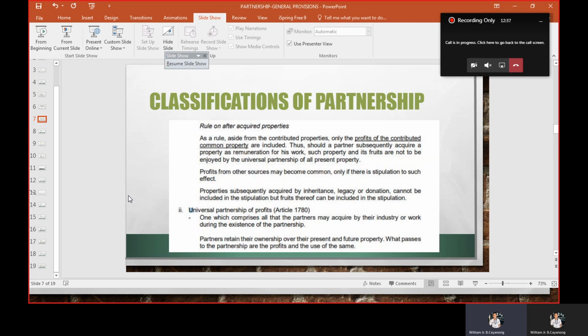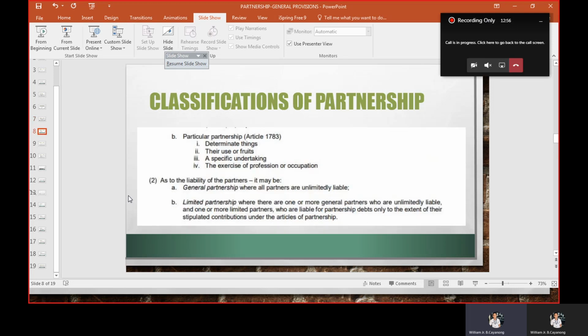Ano lang yung transfer? Only the use and enjoyment of the thing. What passes to the partnership again is the use, the free usage of the thing. Only the use is passed to the partnership. But the ownership, si partner pa din, kung sino yung may-ari ng property. Next, it could also be a particular partnership aside from universal.